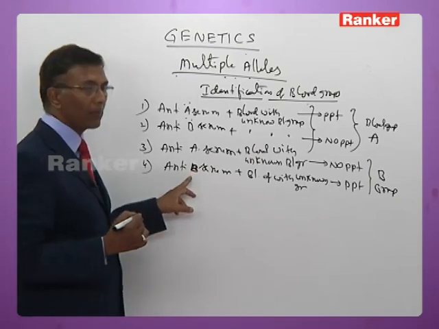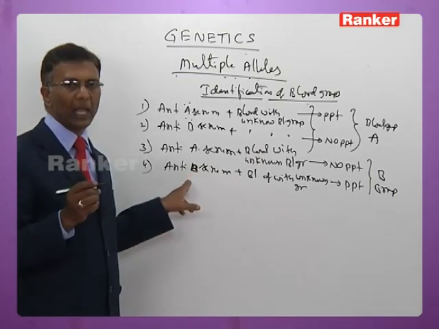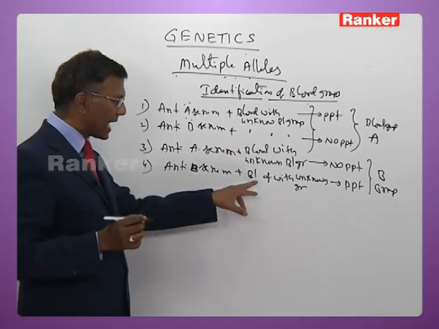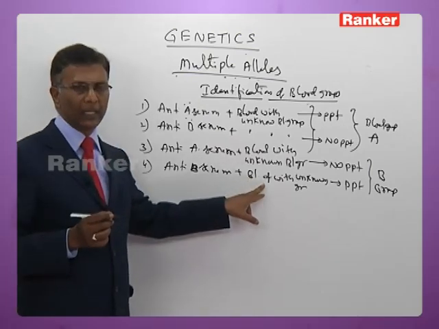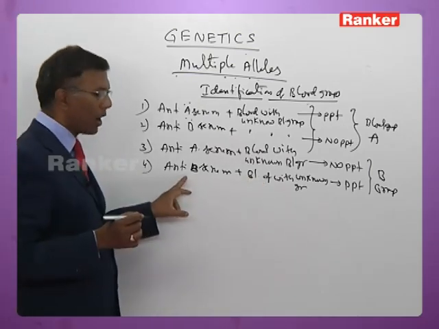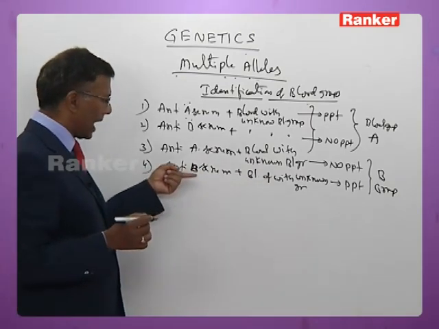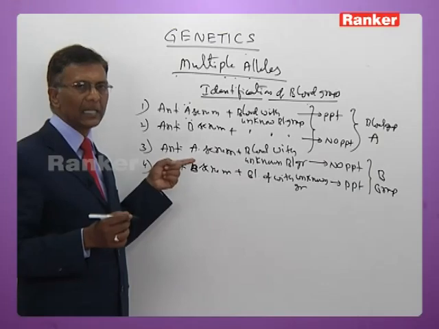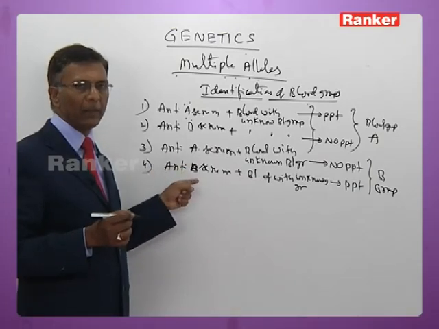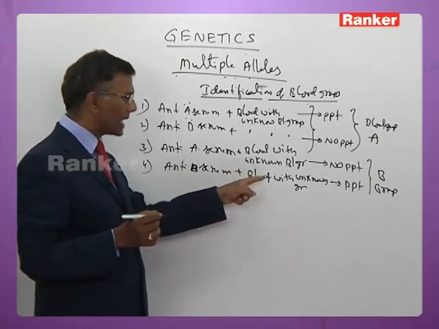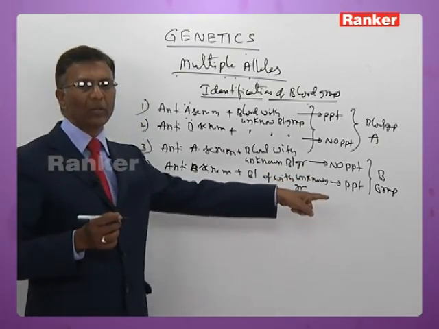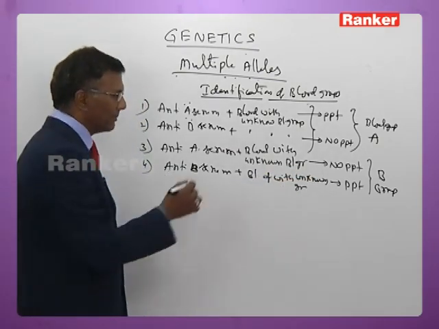Because anti-B serum contains antibody B, which agglutinates antigen B. So in this second case, the serum contains antibody B, that antibody B agglutinates antigen B, so that there is a PPT formation, it indicates B group here now.